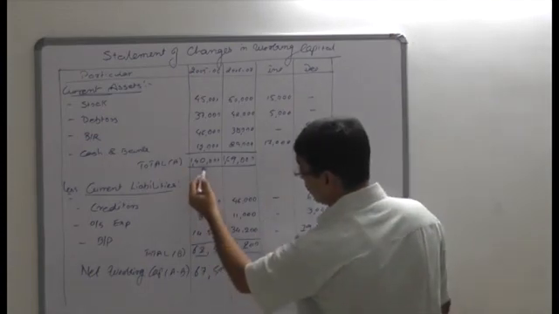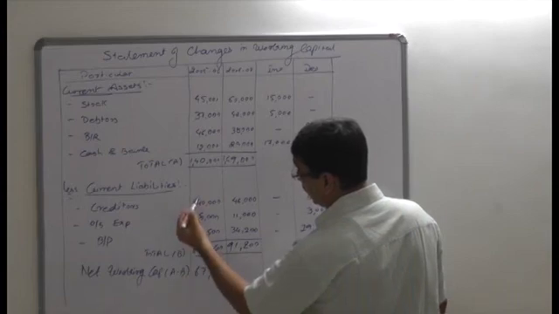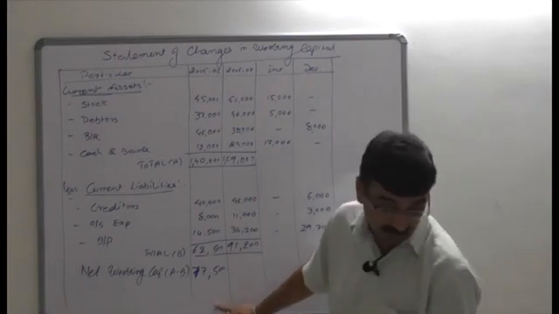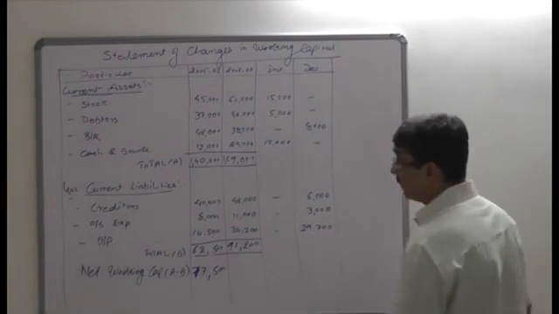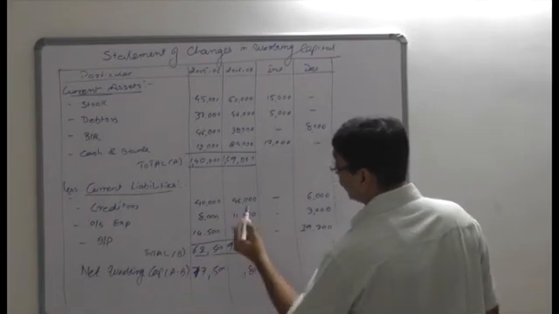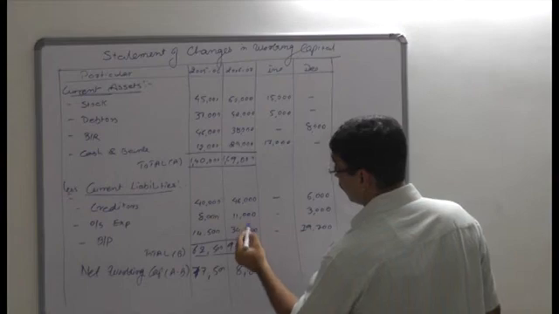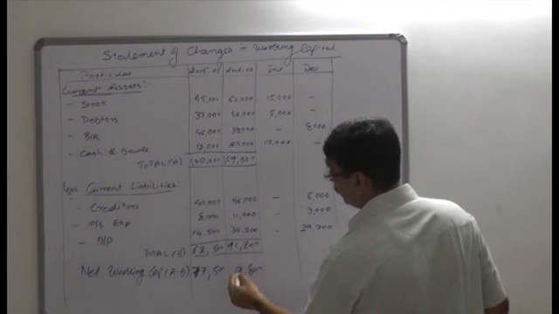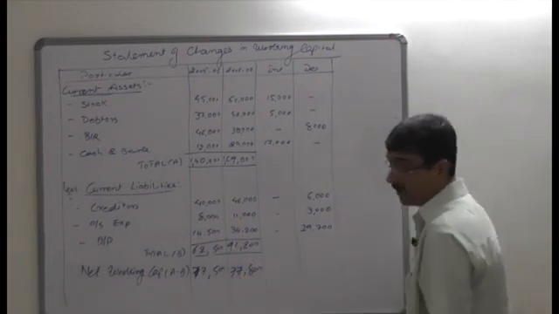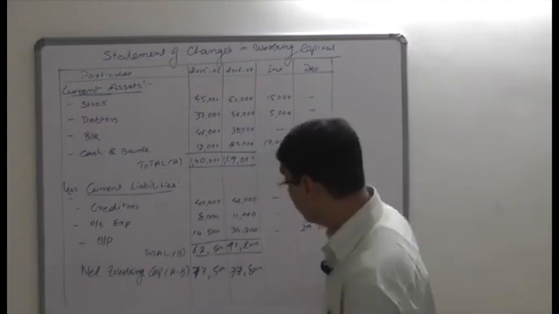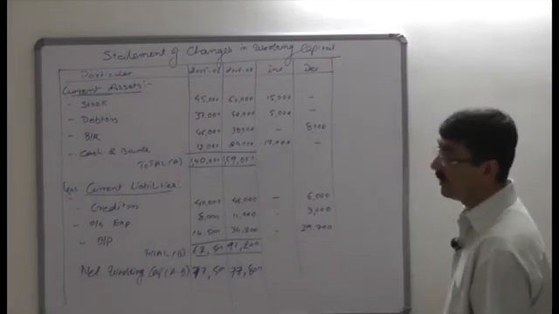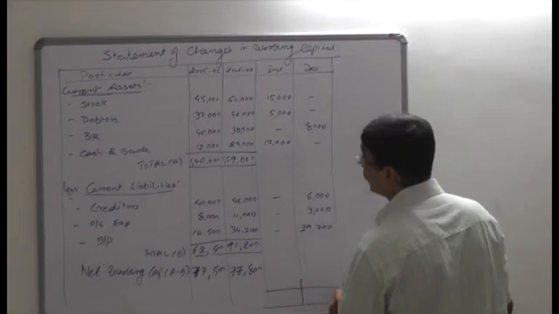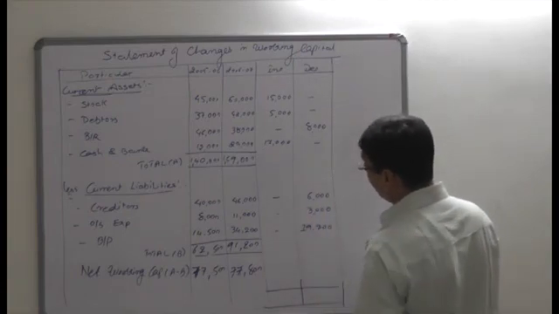Just make a correction, it's 77,500 rupees net working capital in 2005-2006, and in the other year we find it is 77,800 rupees, the difference between the current assets and current liabilities for the year 2006-07.